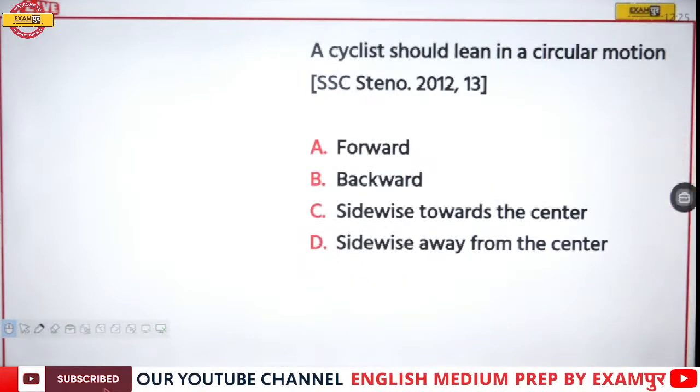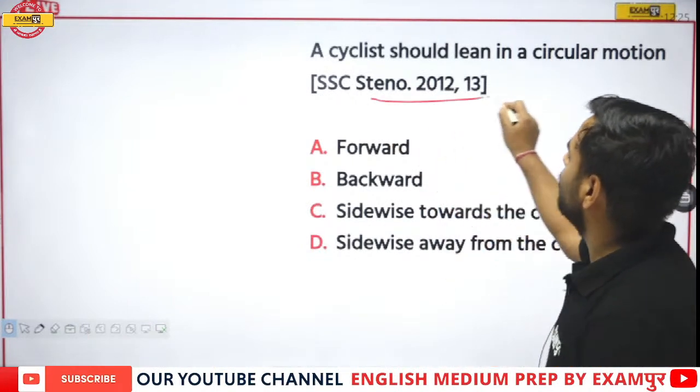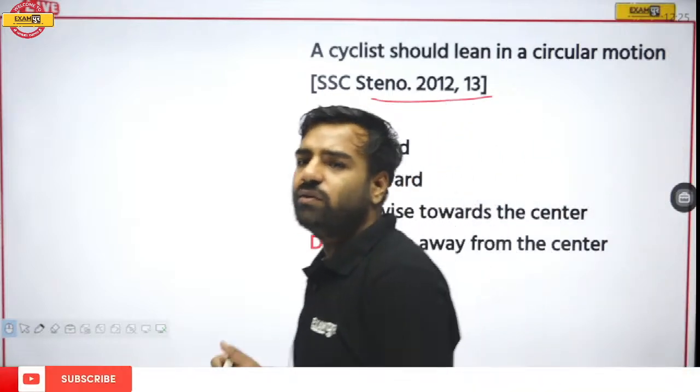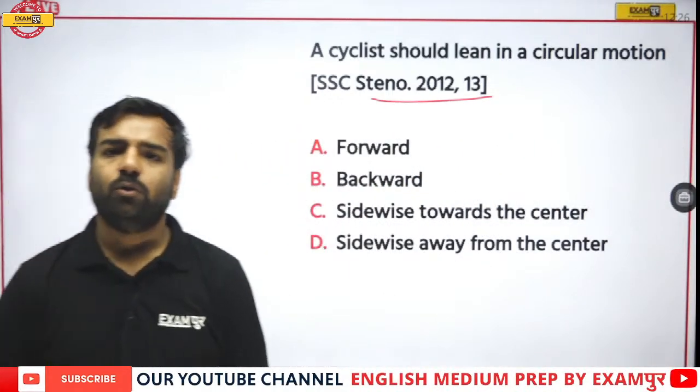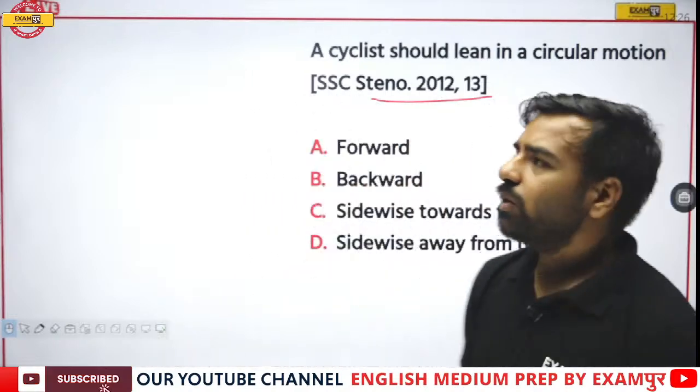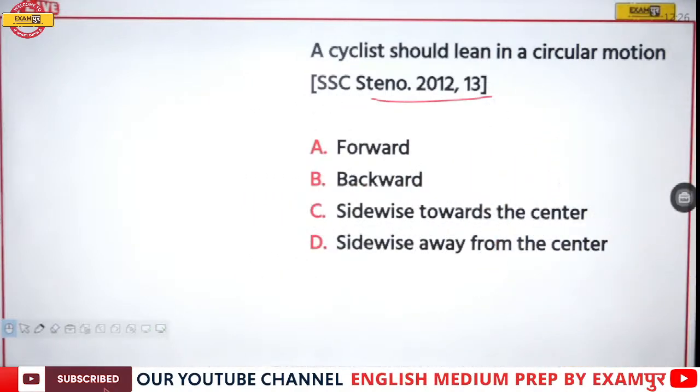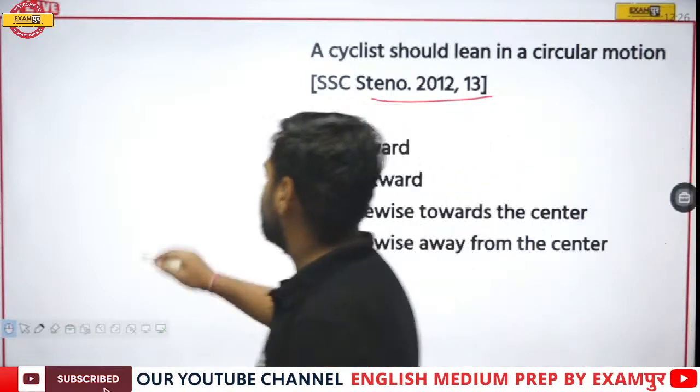Next, a cyclist should lean in a circular motion. Why? This was asked in Steno twice, 2012 and 13. A cyclist should lean in a circular motion. Why? Again, same thing I'll say.